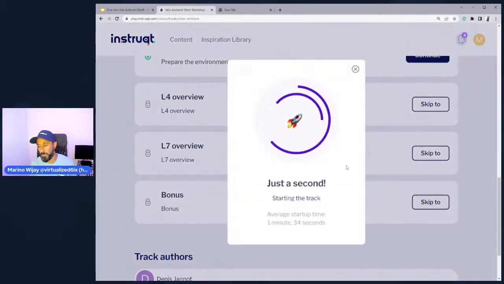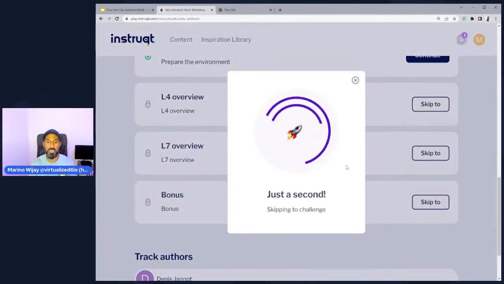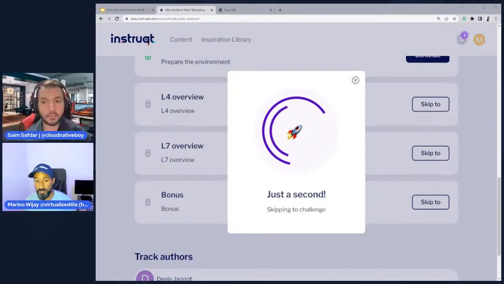Hopefully it's not the same for you. If it is, I'm very sorry. But what I recommend you do is jump right to that bonus track. That bonus track is Istio Ambient Mesh with regular Istio workloads. We'll quickly go through that. And in the meantime, let me just go and scan the questions section. Okay, if it works for you, great. Keep going, and just wait for me to get my environment up and running.